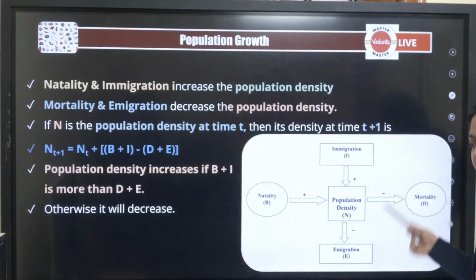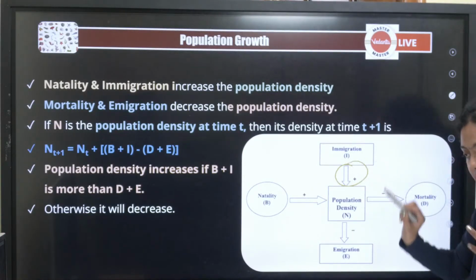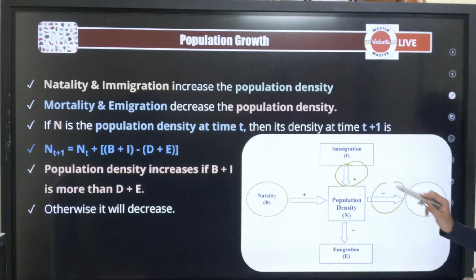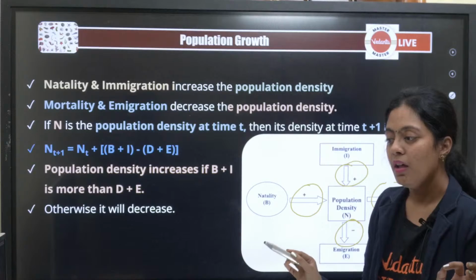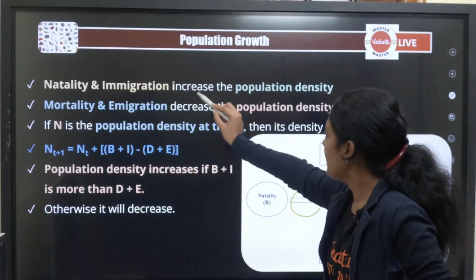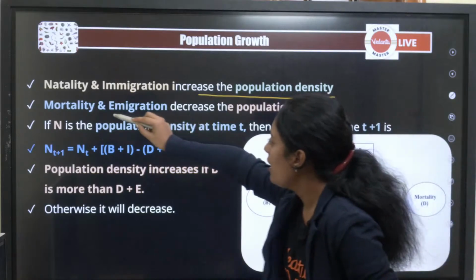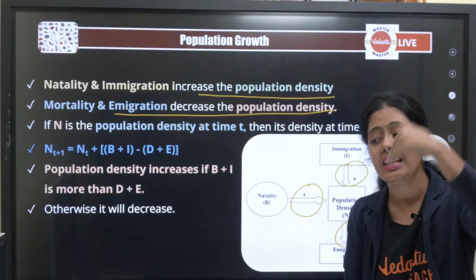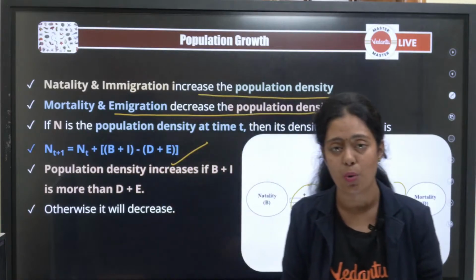Okay, you can see here, this is your NCERT picture. Population density is added by immigrants and natality, and is reduced by the number of deaths and emigrants. Now natality and immigration increase population density as discussed earlier. Mortality and emigration decrease the population density. This formula is very, very, very important, guys.